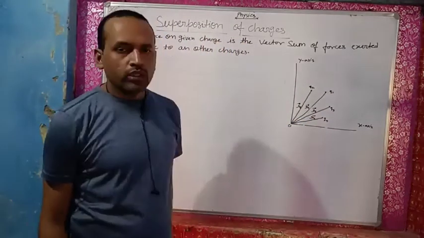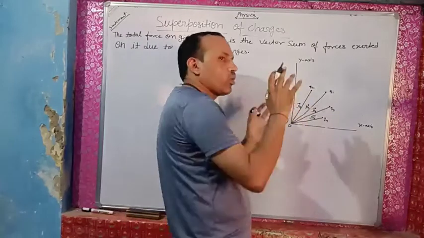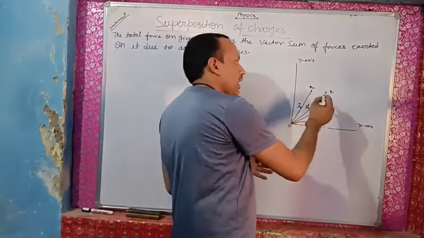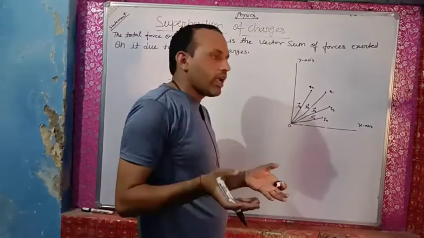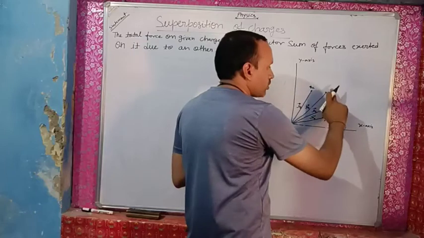Okay my dear students, suppose we have to find all the forces acting at q1 due to the other charges.